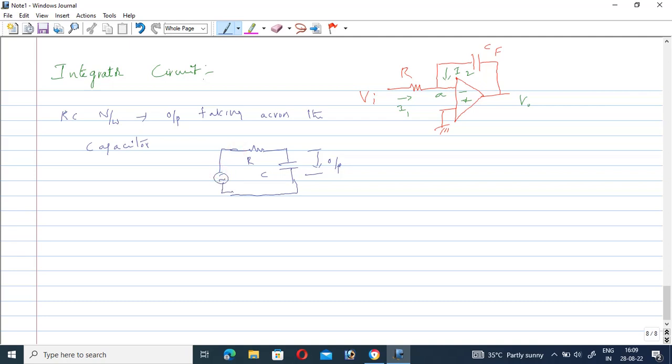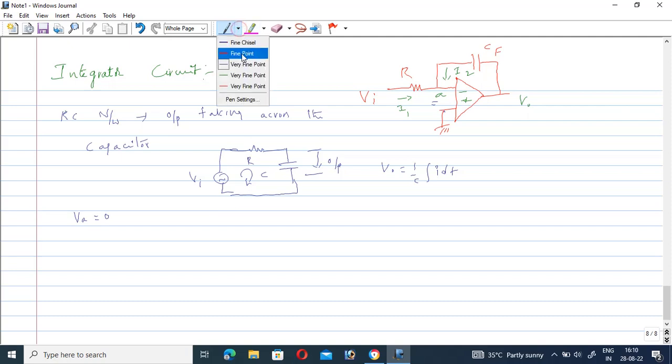Suppose you are taking this input voltage Vi. If you apply KVL, V naught is equal to 1 by C integral of I dt. So this is the basic equation for an integrator. Now let us see how the operational amplifier works in this scenario. At node A, this is connected to the ground. So due to the virtual short, the VA value is equal to 0.